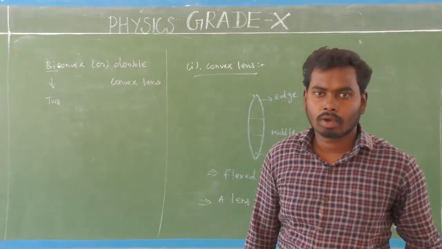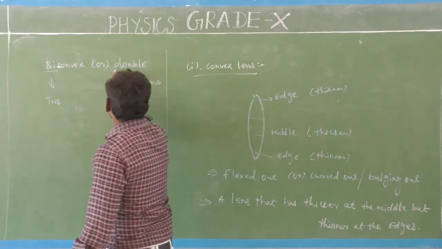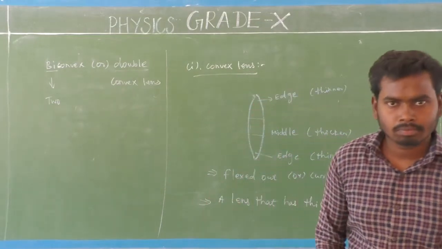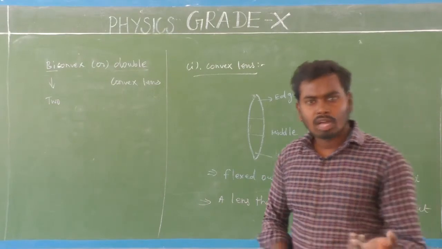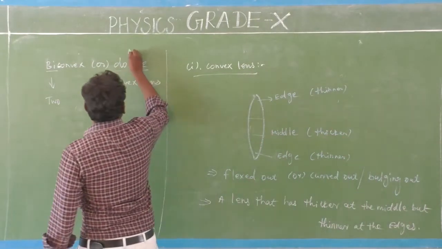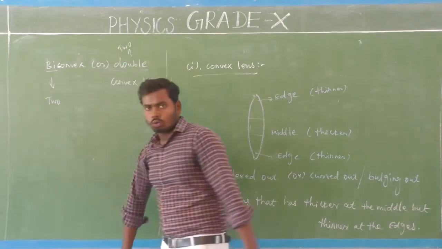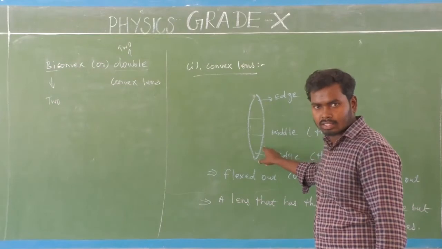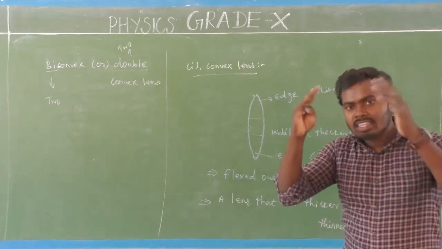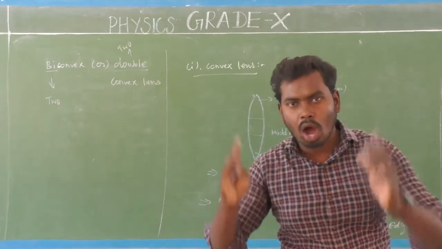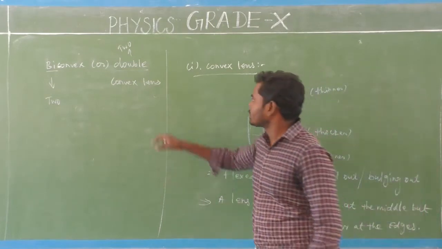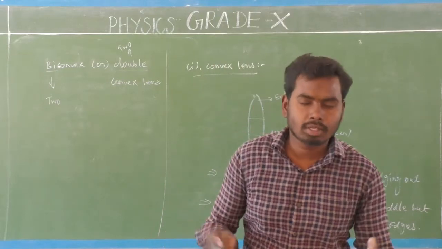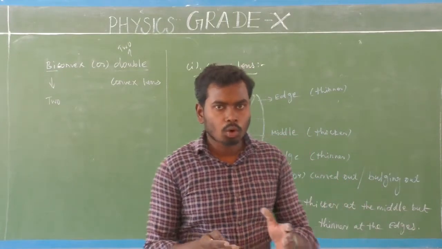Okay. So next one, double convex. Why is this convex lens also known as double convex lens? What does double mean? Double means two. This convex lens has two surfaces, and they are bulging in the outward direction, which means curved outward. That is the reason why it is called double convex lens. Very simple, you don't get confused.